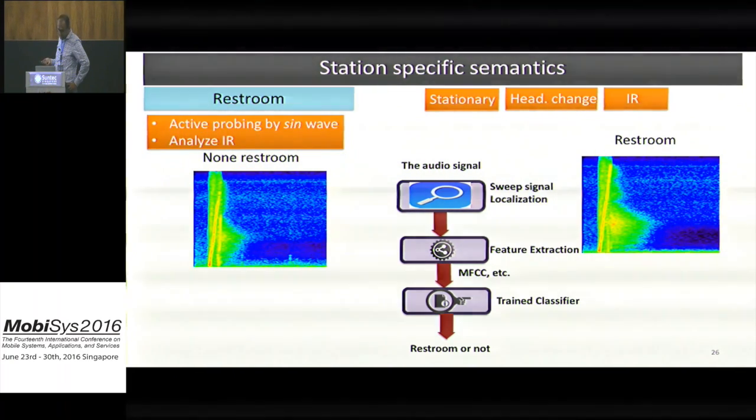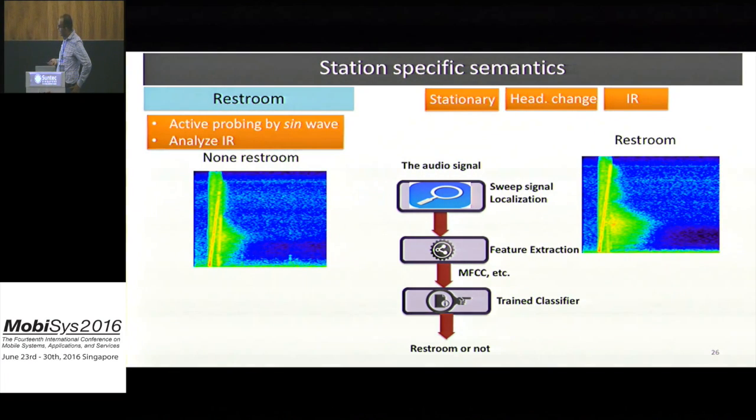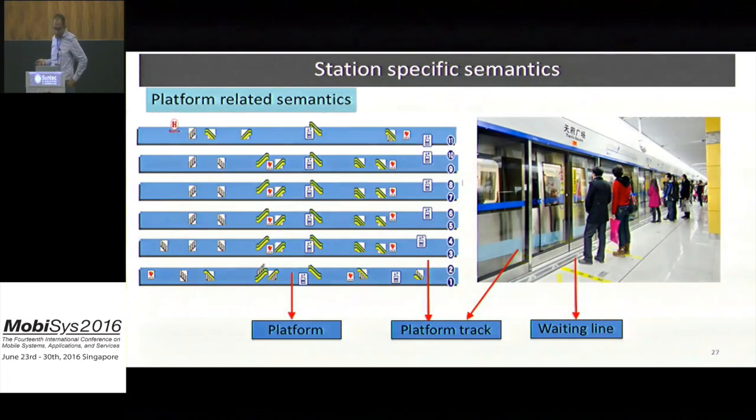So after emitting this sound wave, we will locate it on the audio signal, and we will extract several features from it, like MFCC and other features, and forward this to a trained classifier, which will identify whether there is a restroom or not, as shown on this figure, which shows the impulse response in a restroom and the impulse response in other areas.